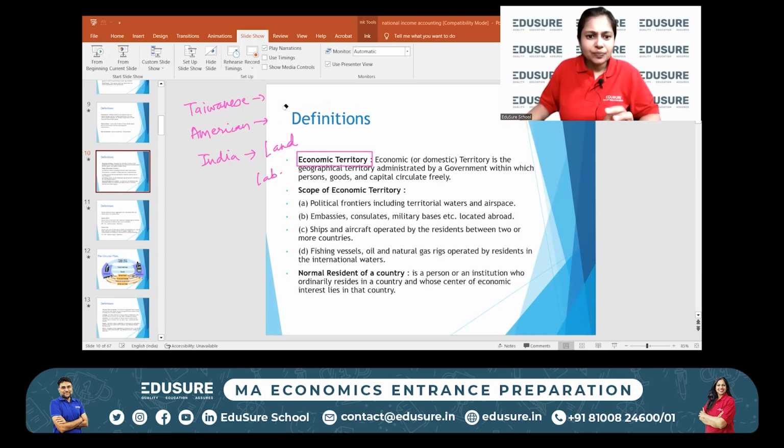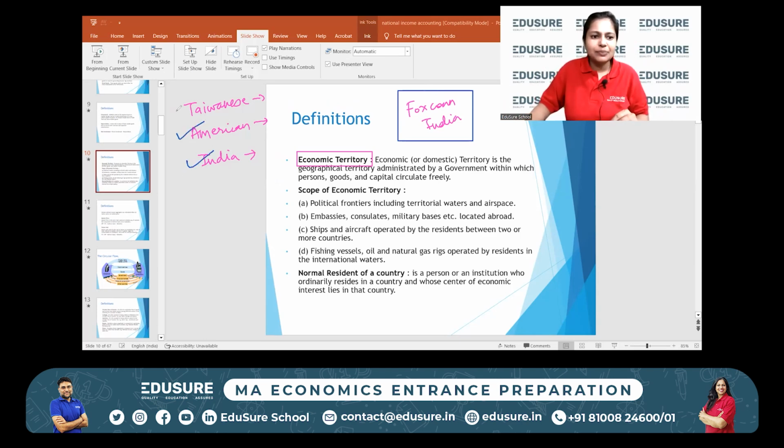Now, when you want to calculate the income generated by the Foxconn India plant, in whose income will you add the profits generated from Foxconn India? Will it be Indian? Will it be American? Will it be Taiwanese? To whom does this business venture accrue? So that's why there is a difference between the economic territory and the normal residents of a country.